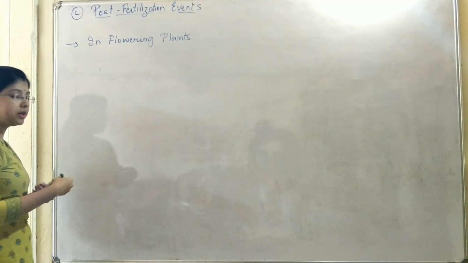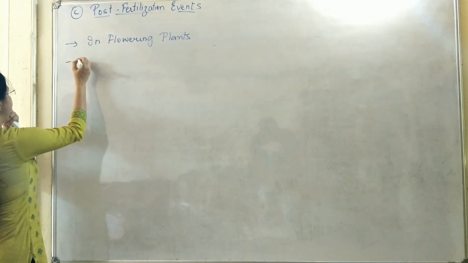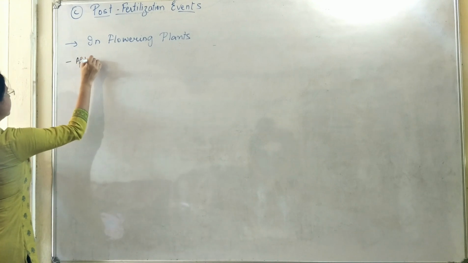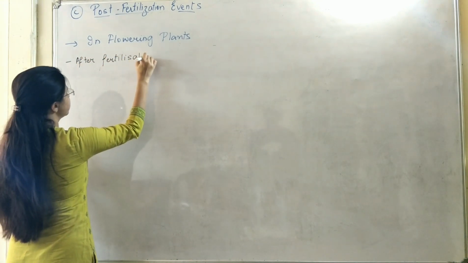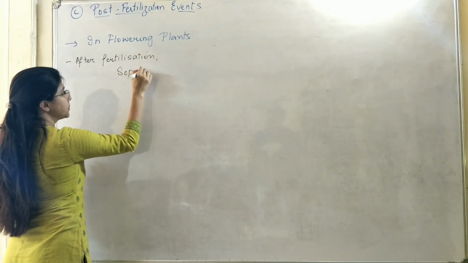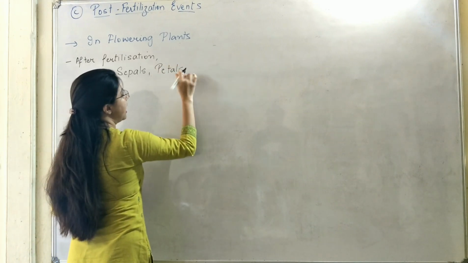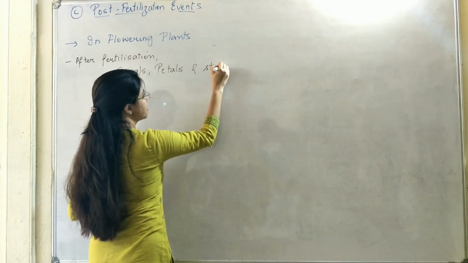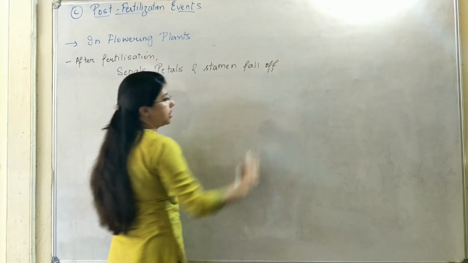But in case of the flowering plants, there are certain changes which take place in the structure of the flower. Now, the first and foremost change which occurs is that after fertilization, sepals, petals, and stamen fall off from the flower.